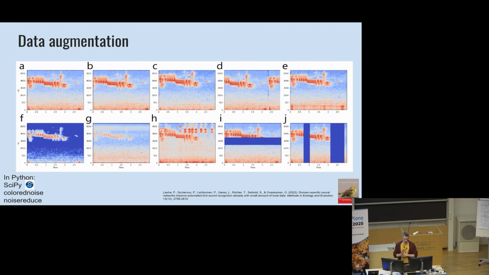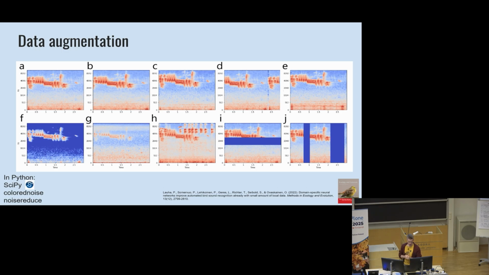Panels I and J, which show horizontal and vertical masking, are of course something that we will not see in nature. Some frequency bands or some time periods don't just magically disappear, but this is just a way to improve generalization. We are forcing the model to learn from the overall whole image and not just focus on one single detail that might be very irrelevant for the actual learning task.